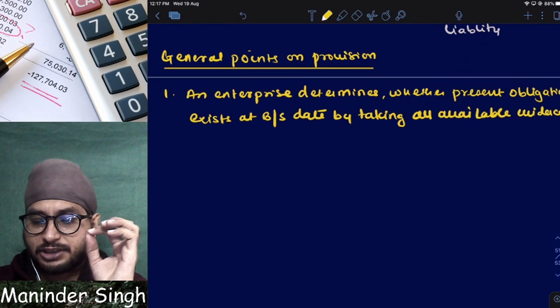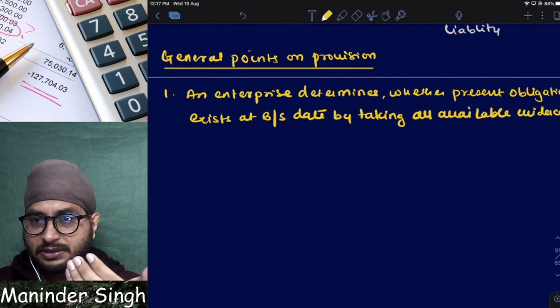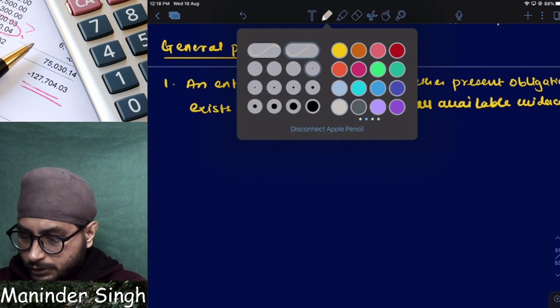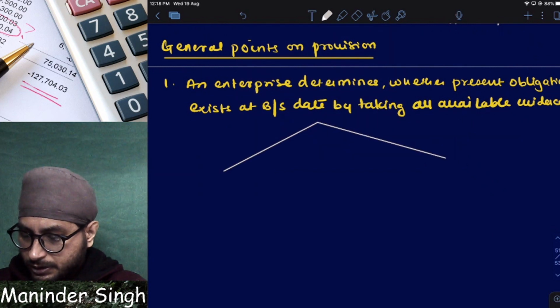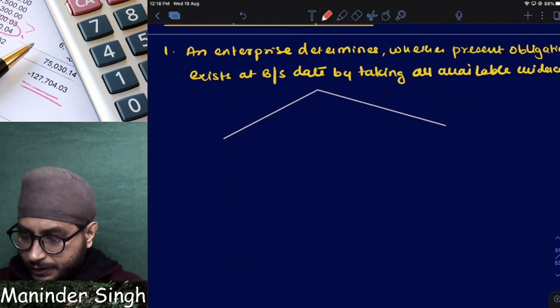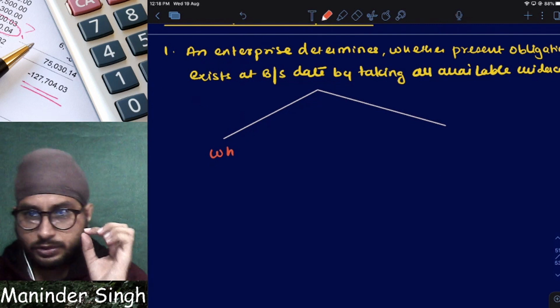So every balance sheet date, I need to see whether a present obligation is there or not. Here again there can be two options. Theoretically, I already told you, and I have already explained examples. Let us write it properly. I will write the provision here, and you tell me what should be the answer.